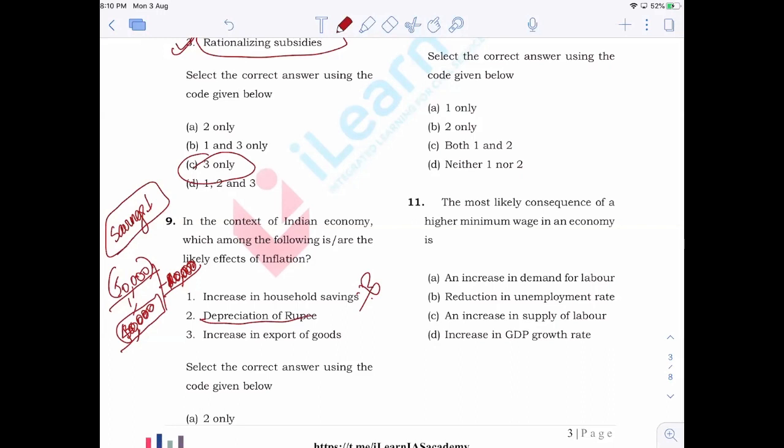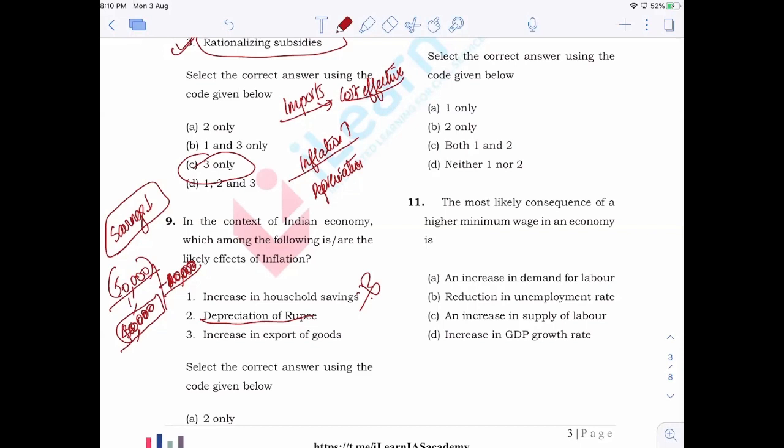We always say that when there is a higher level of inflation in an economy, there will be depreciation. Now, why does that depreciation occur? Because when there is a high level of inflation, imports become cost effective. As a result of higher inflation, the entire cost of production, the cost of raw materials, etc., will start increasing in an economy. Thereby, imports will be preferred by the people because it is cost effective for them.